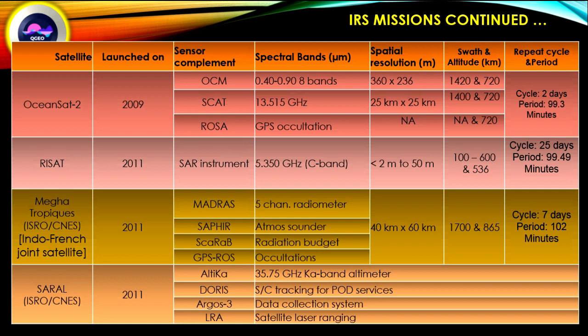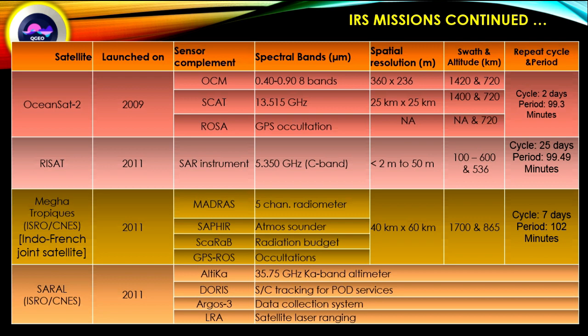In case of RISAT, it is launched in 2011. It has a synthetic aperture radar instrument with spectral band C band and spatial resolution less than 2 meter to 50 meter. Swath is 100 to 600 kilometer and altitude 536 kilometer. Repeat cycle 25 days and period 99.49 minutes.